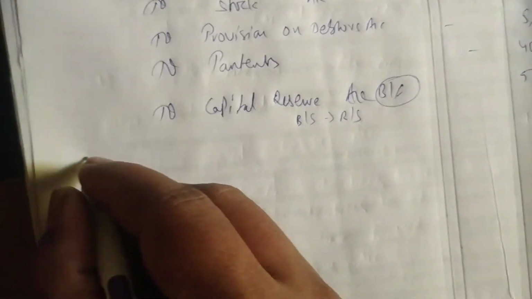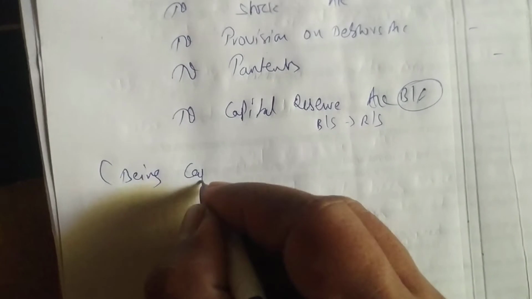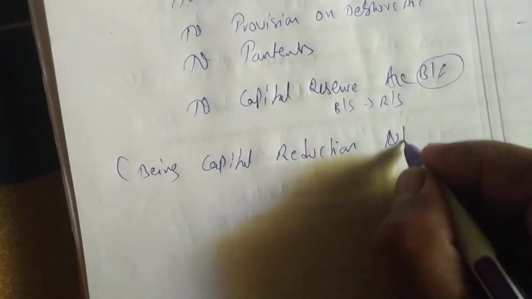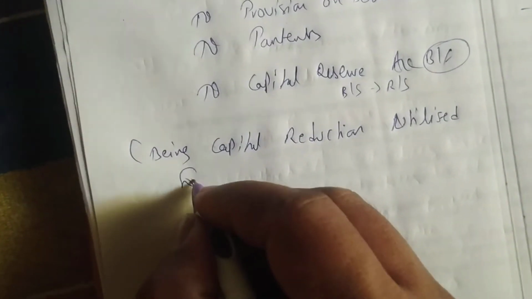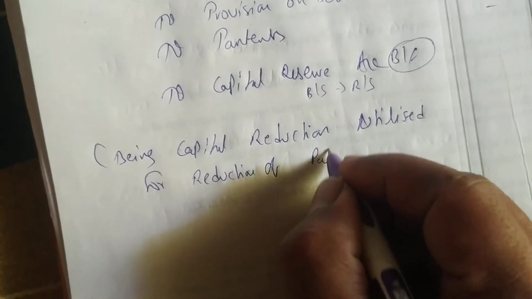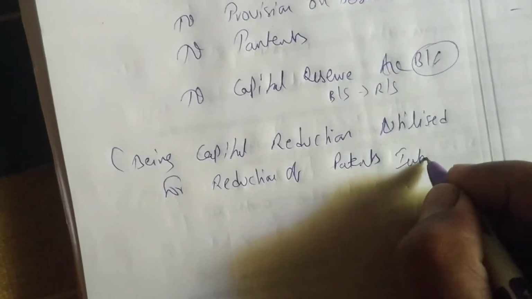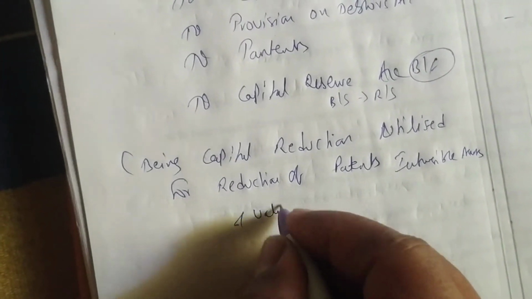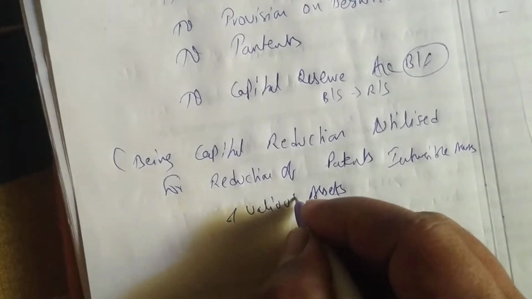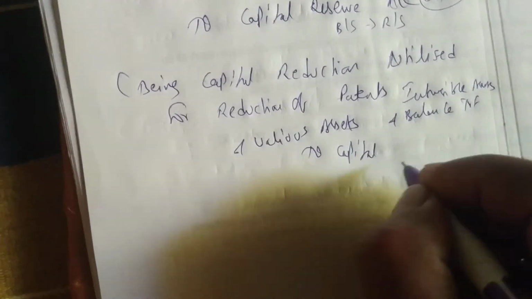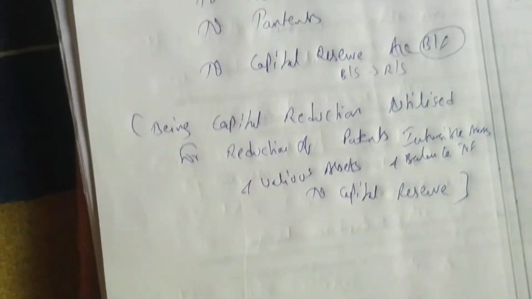Okay, now we write: being capital reduction amount utilized for reduction of patents, intangible assets and various assets, and balance transferred to capital reserve. This much we have to write.